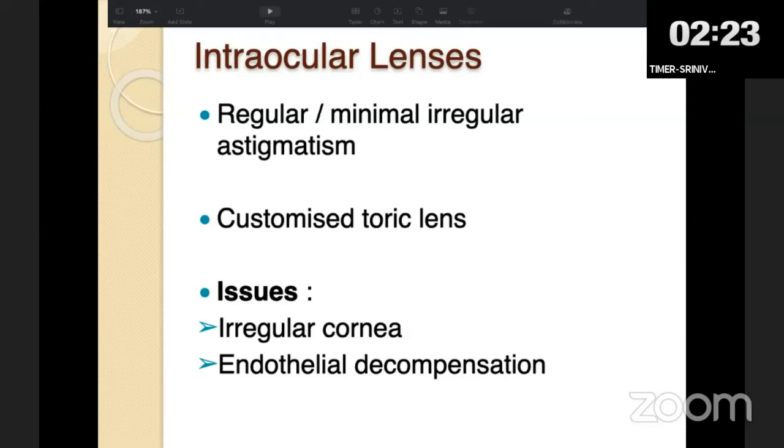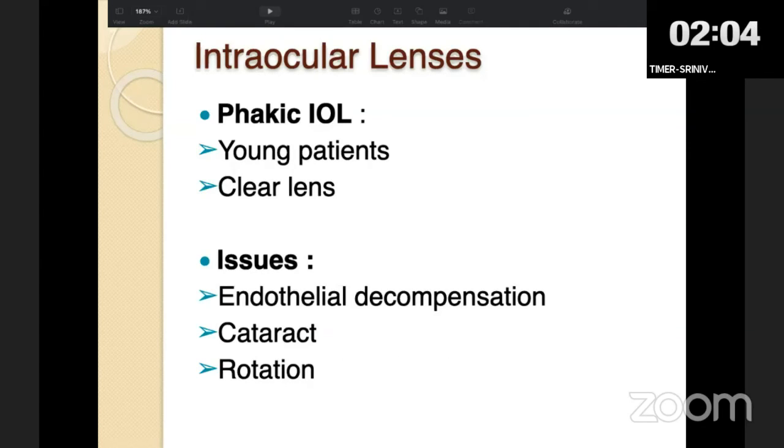At the end, if the patient develops cataract after keratoplasty, one can always remove the cataract and place a customized toric lens. Usually this will be helpful in cases who have regular astigmatism, because patients with irregular astigmatism are not ideal candidates to place toric IOLs. In very young patients or with clear lenticular status, one can use even phakic IOLs, which can treat the astigmatism part up to a certain extent. But the chance of rotation, cataract formation, and endothelial decompensation is an issue.